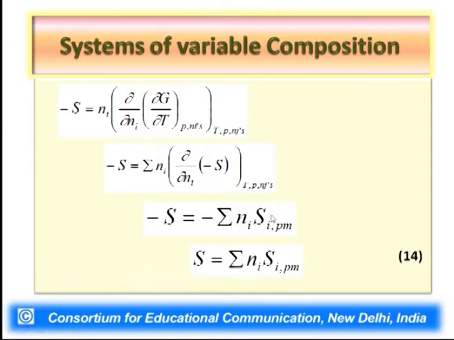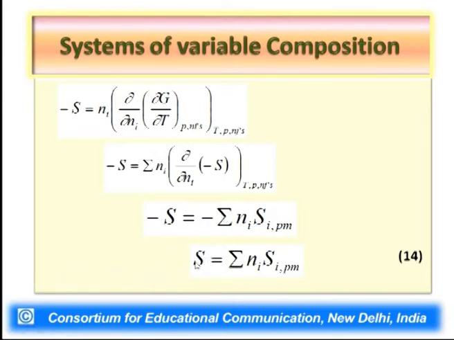It is simply nothing but SiPM, which we already know from our previous lecture. So minus S equals minus summation Ni SiPM, and the minus sign cancels on both sides.